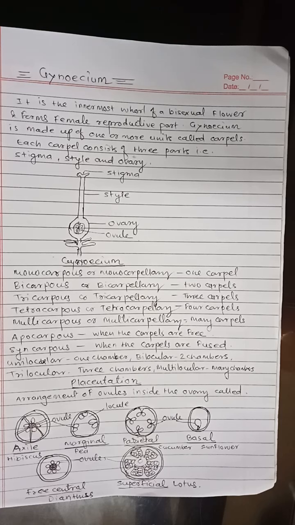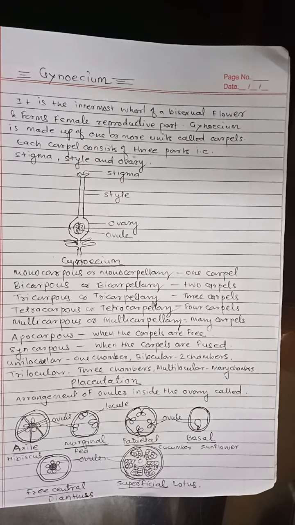and the pollen receptive structure, or the uppermost part which is attached to the style, is called as stigma on the terminal portion of the style.